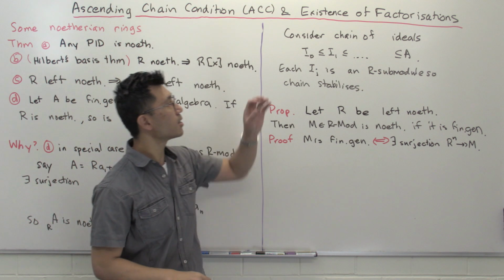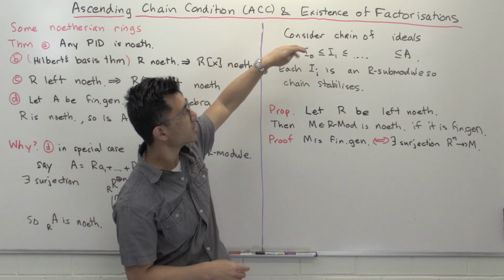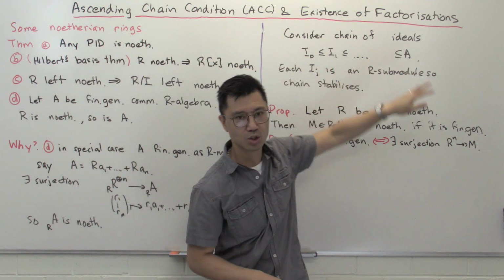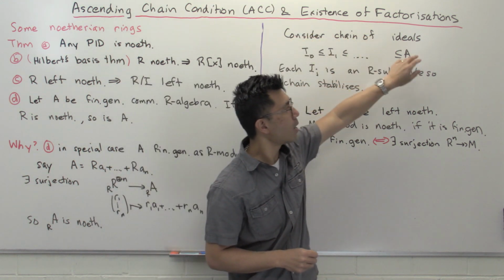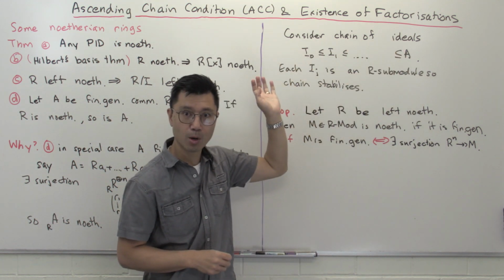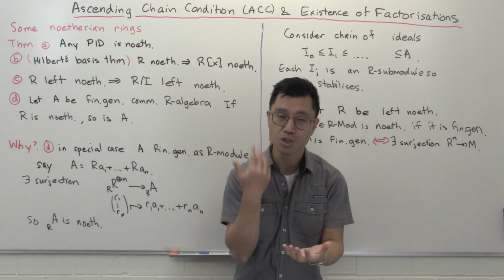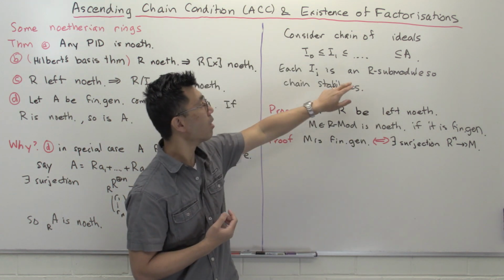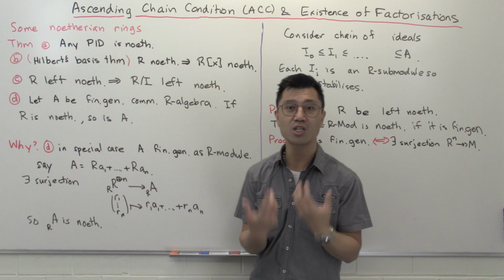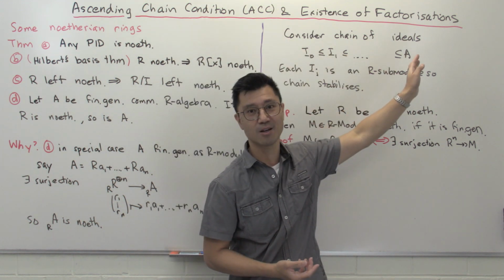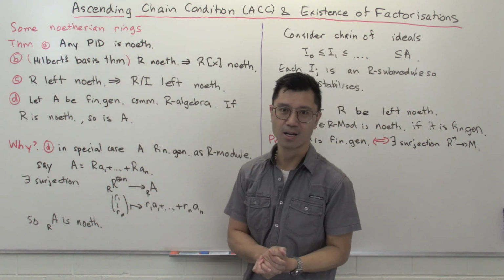Now let's try to prove that A itself is noetherian. So we're going to consider this chain of ideals, I0 inside I1, inside I2, and so forth, and we need to show that it stabilizes. The key is that you can think of this not just as a sequence of submodules over A, it's also a sequence of submodules over R, because R is contained inside A, so you can just restrict the scalar multiplication to R. So this is also a chain of R submodules, but we know that as an R module, A is noetherian, so this chain actually has to stabilize. Using this rather interesting argument, you see that A is indeed noetherian.